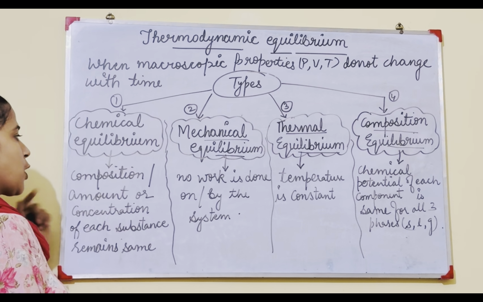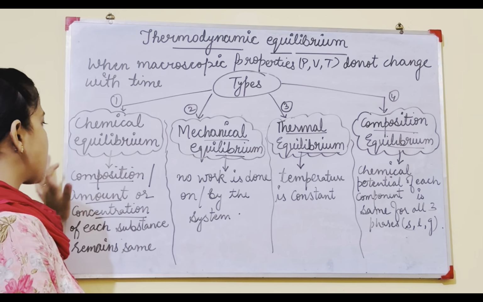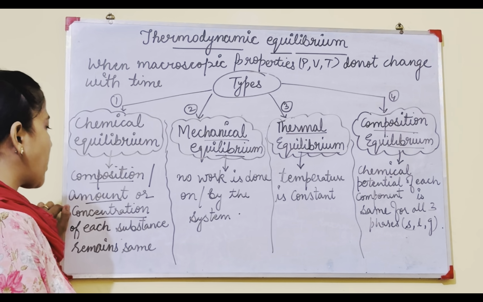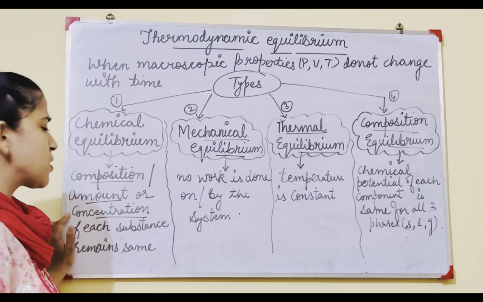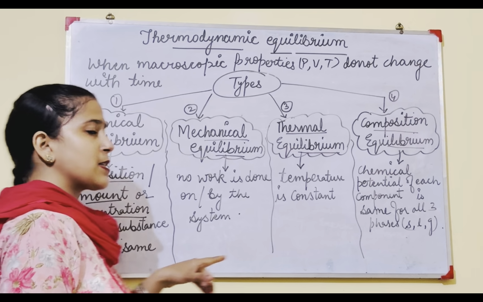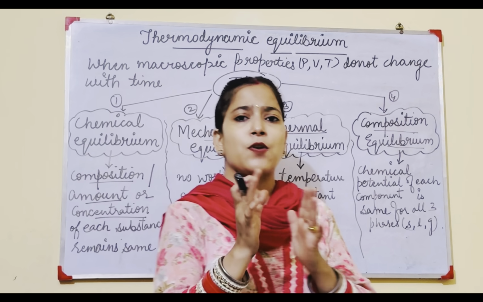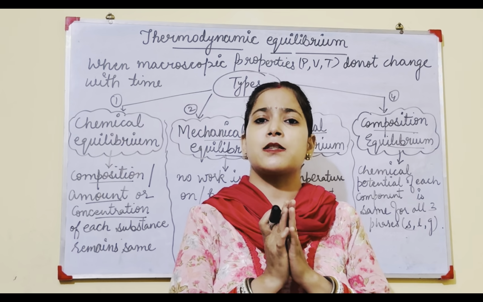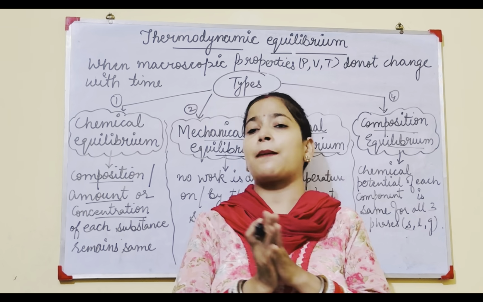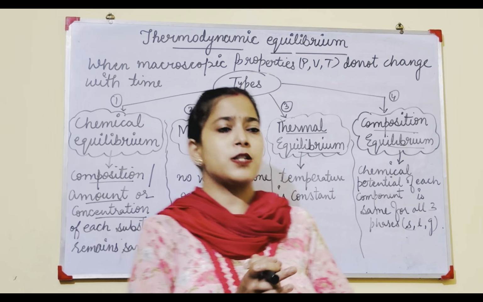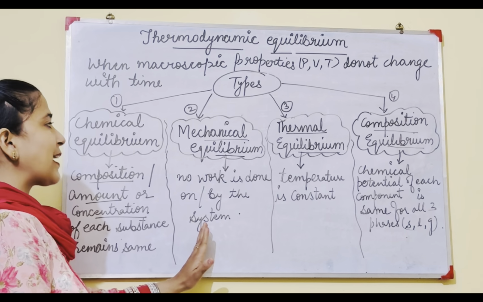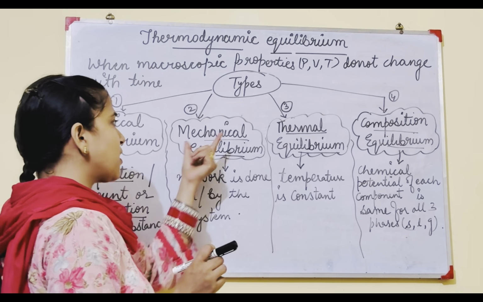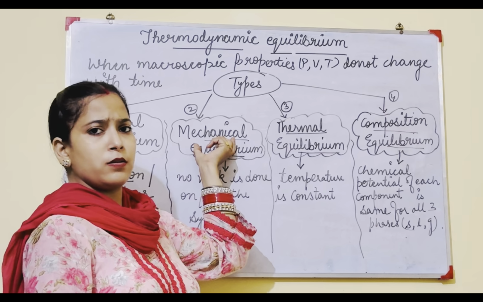First is chemical equilibrium. Chemical equilibrium is when the composition, amount or concentration, any word you can use, of each substance remains the same. Means the amount of material present in any substance you have taken, that is called chemical equilibrium. Got it? Second is mechanical equilibrium. The word mechanical is related to work.